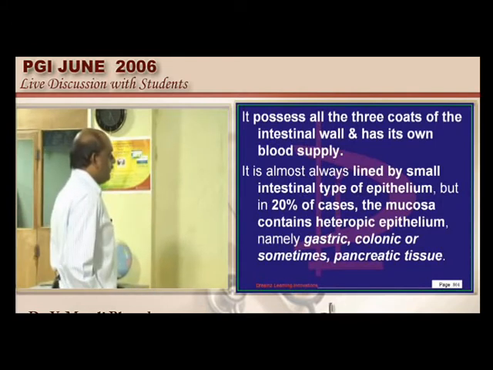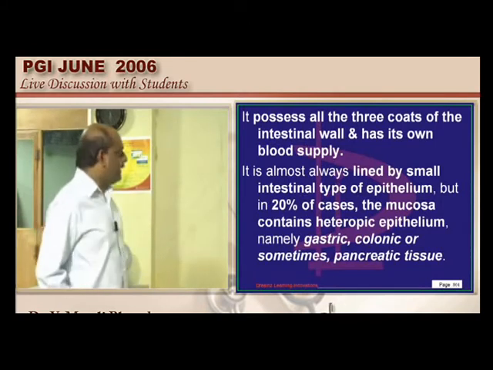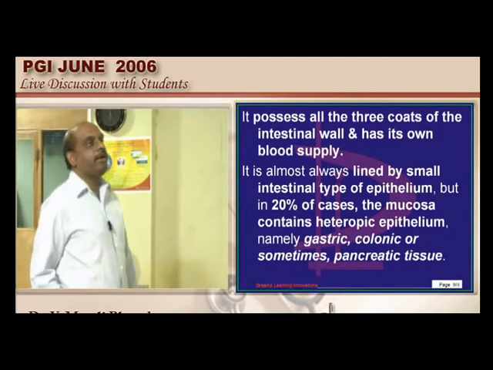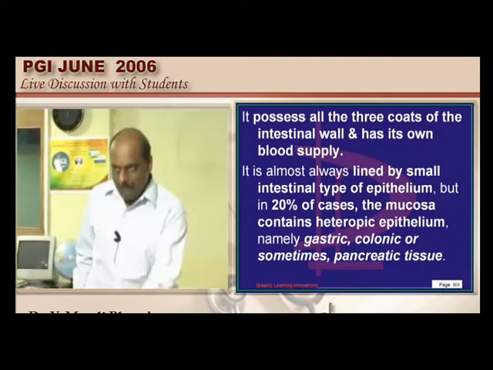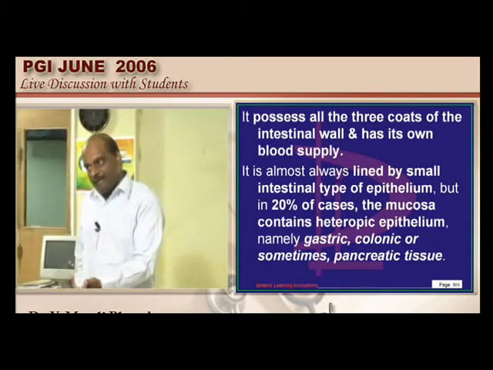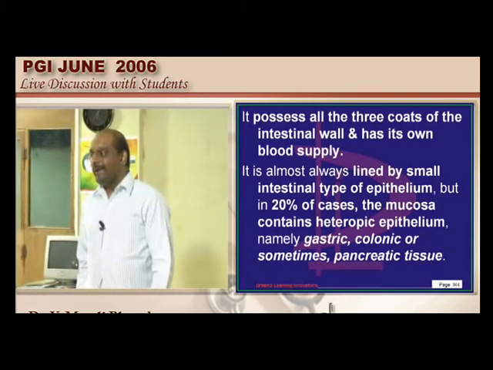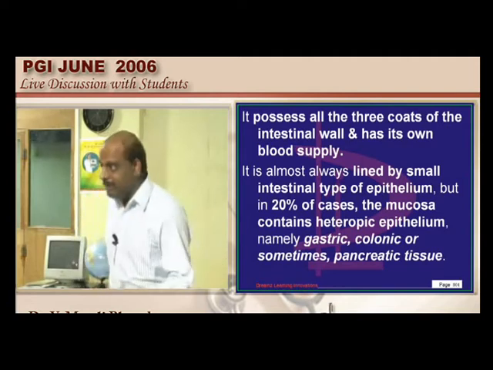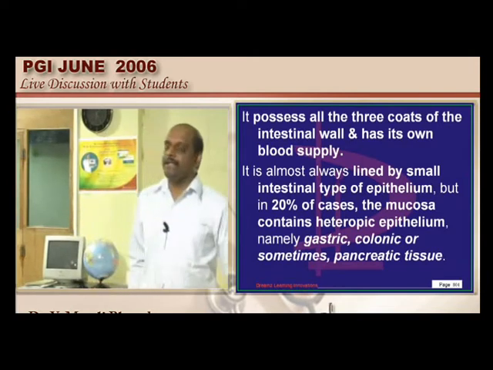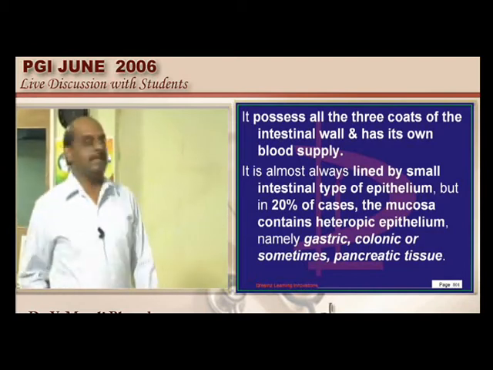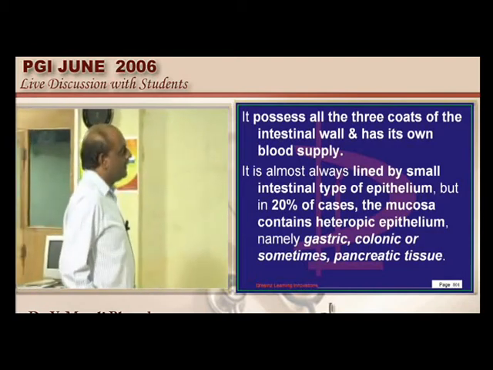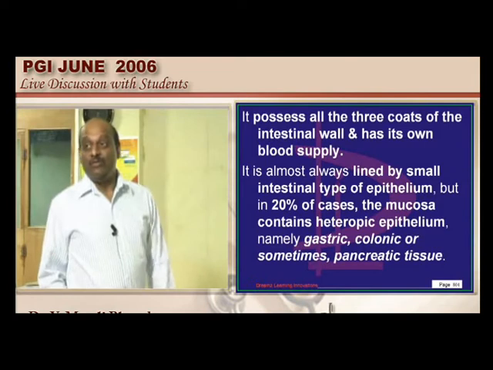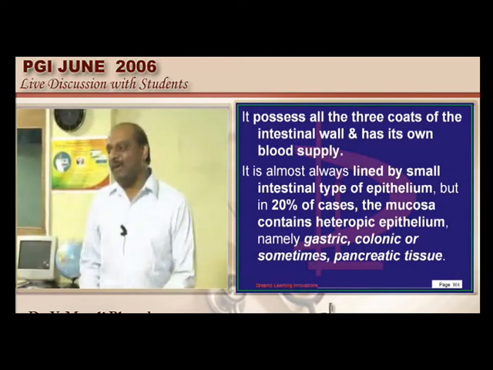And what percentage of cases will typically have heterotopic epithelium? We say peptic ulcer can occur even in Meckel's, right? Gastric mucosa may be there, pancreatic tissue may be there in Meckel's, but what percentage? 20% of cases there can be an ectopic epithelium. Examiner is very cruel. Is it 50 to 60% or 20%?